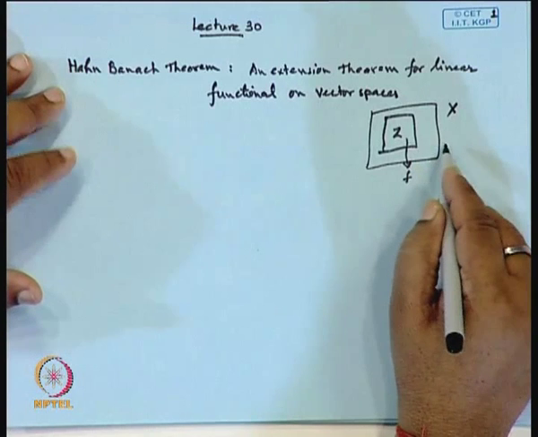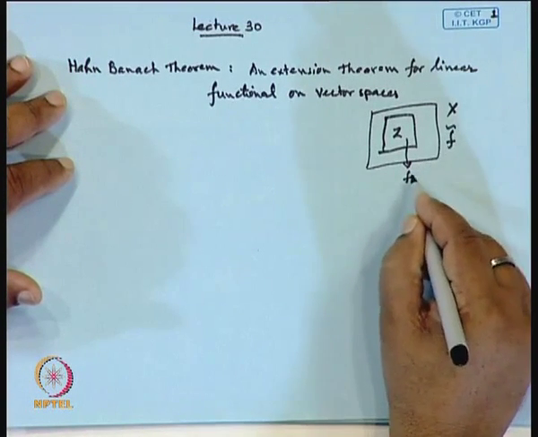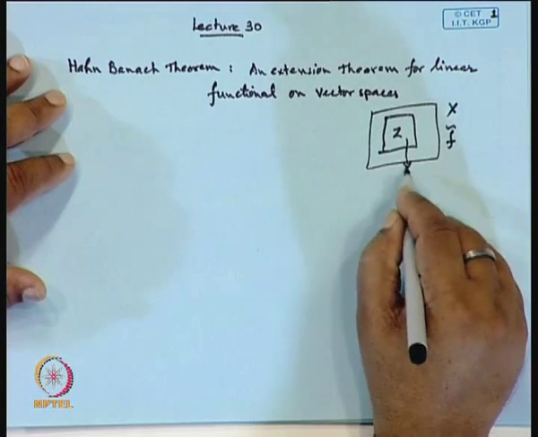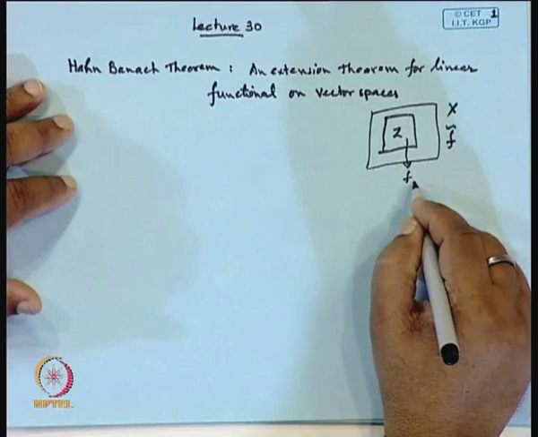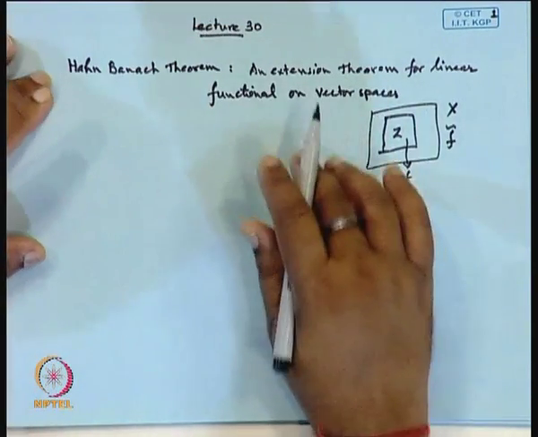That is, the extended functional f tilde will also remain linear as well as it will retain the same condition which the function f has over Z. Okay. So, this is the Hahn-Banach theorem, we will go in detail.